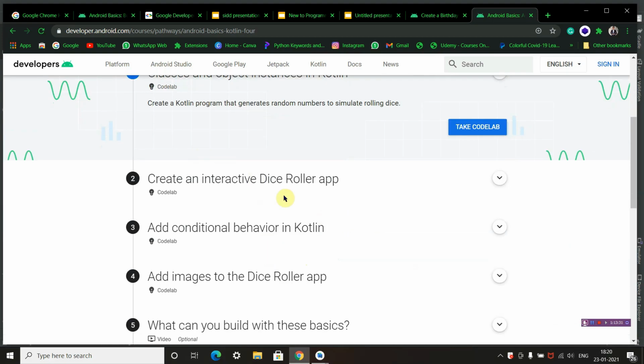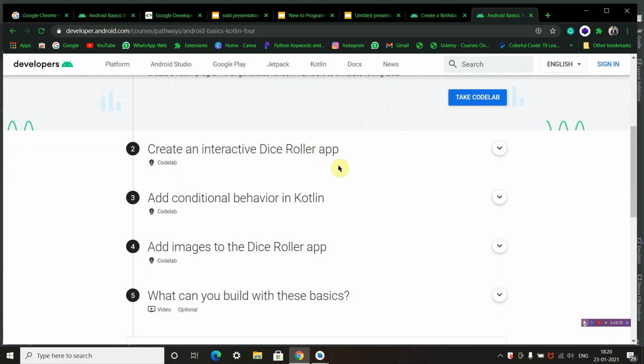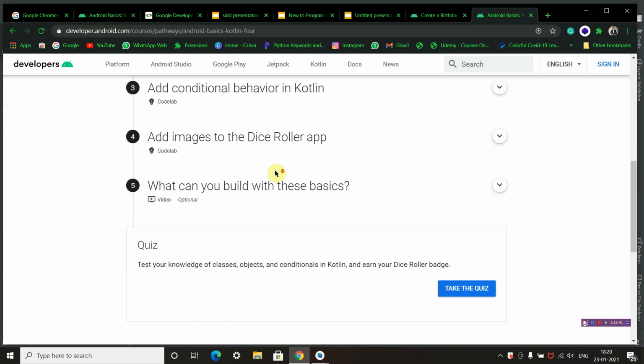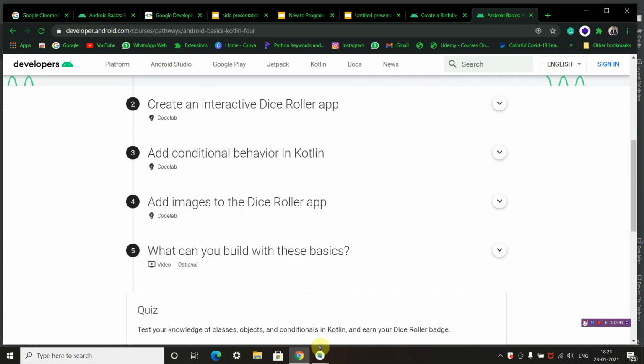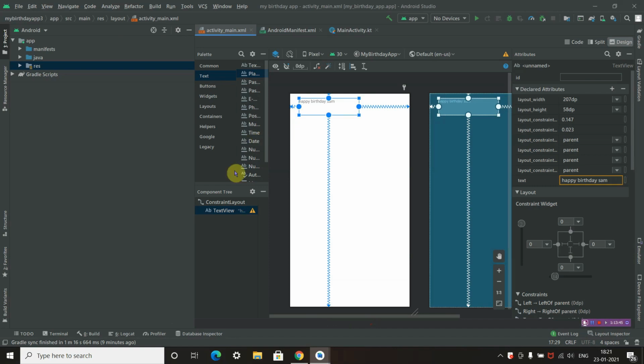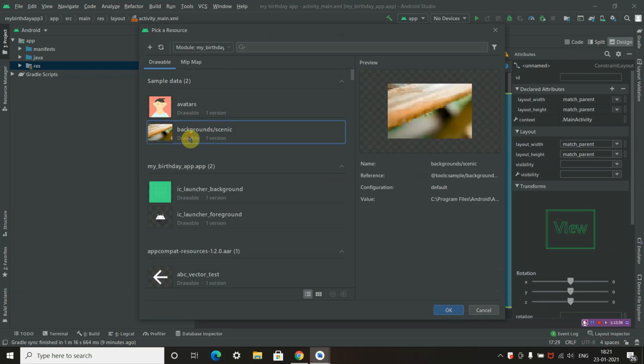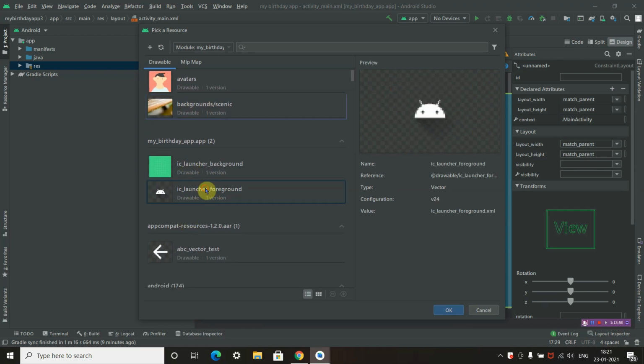In tomorrow's session we will be learning how to make an interactive dice roller app and conditional behavior in Kotlin, and we'll be adding Kotlin code to insert an image in your Android app like this. Here I will be selecting an image. Okay, I have selected image, avatar, background scenes, launchers.